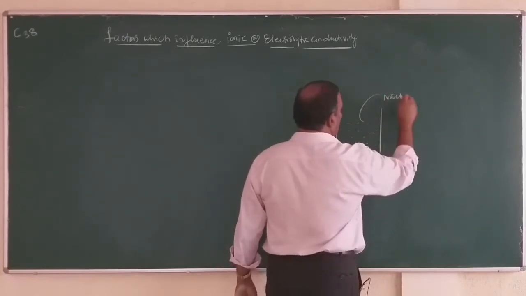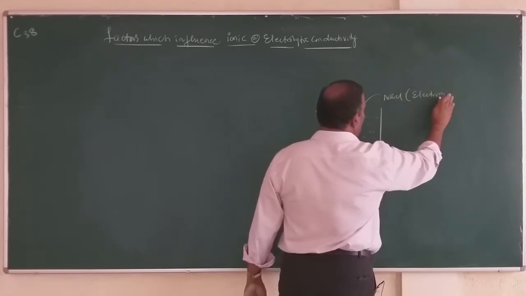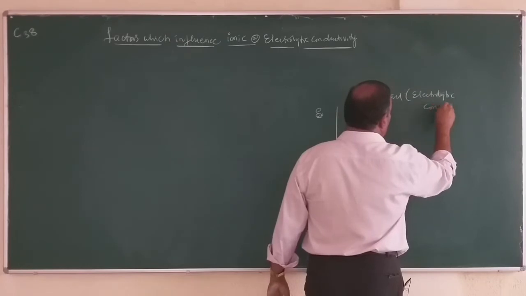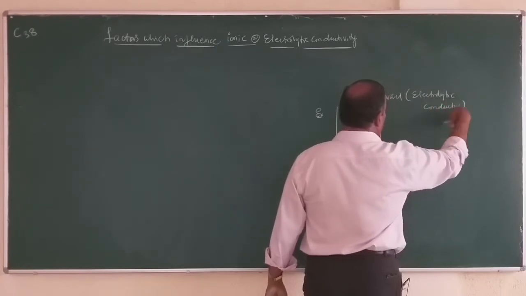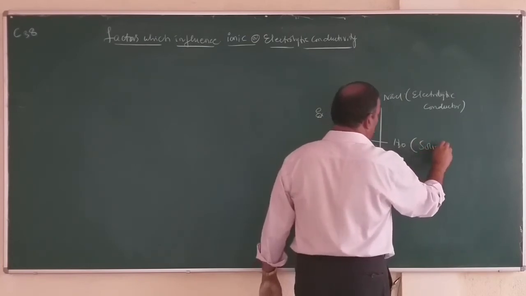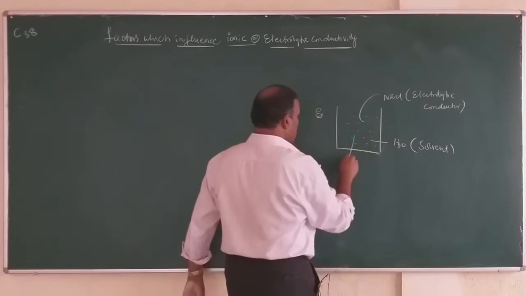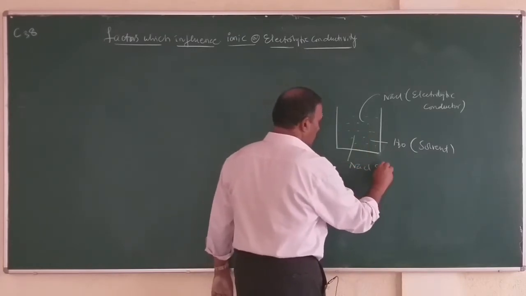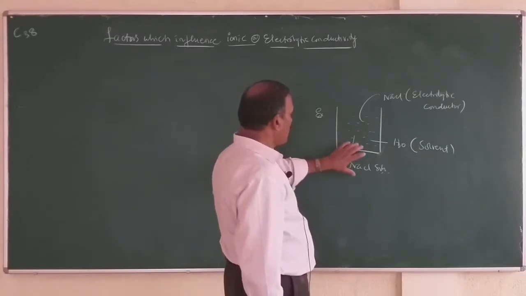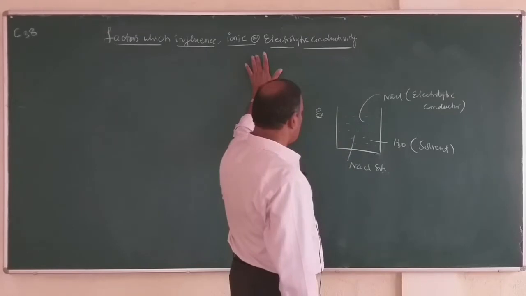For example, sodium chloride is an electrolytic or ionic conductor. When dissolved in water, water is the solvent, and this solution is known as sodium chloride solution. The conductivity of this sodium chloride solution depends on what factors?